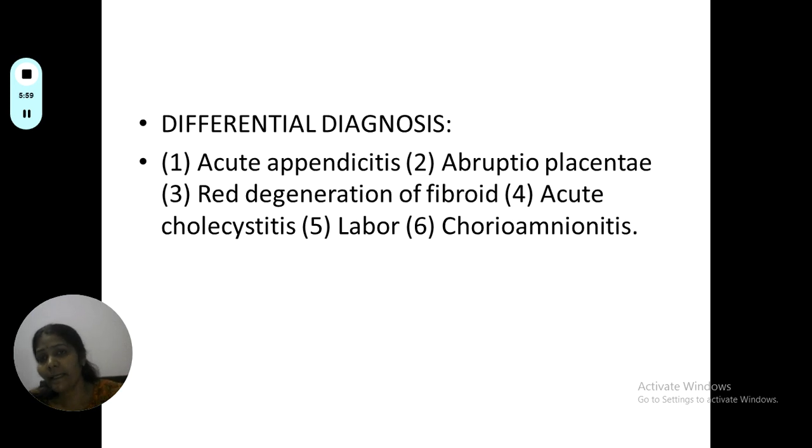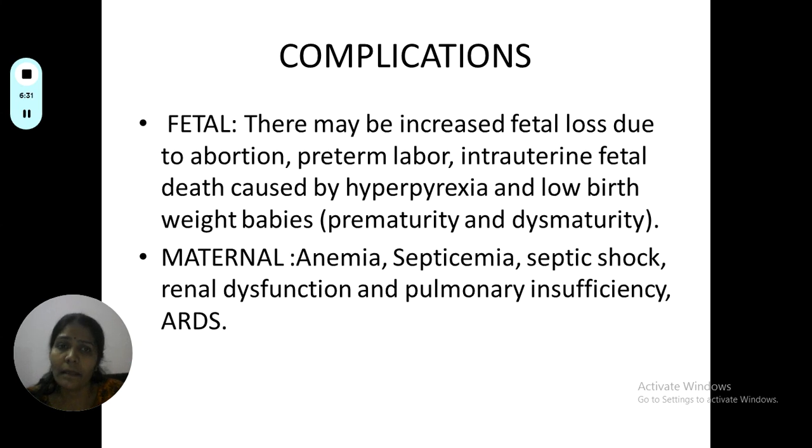So what are the differential diagnoses? When a patient is presenting with pain abdomen, that is acute pyelonephritis, what differential diagnoses should you have in mind before you come to a diagnosis? That is acute appendicitis, abruptio placenta, red degeneration of the fibroid, acute cholecystitis, labor, and chorioamnionitis. Of these, appendicitis is an inflammatory condition, chorioamnionitis and cholecystitis are infections, and labor also has to be ruled out before you go to a diagnosis.